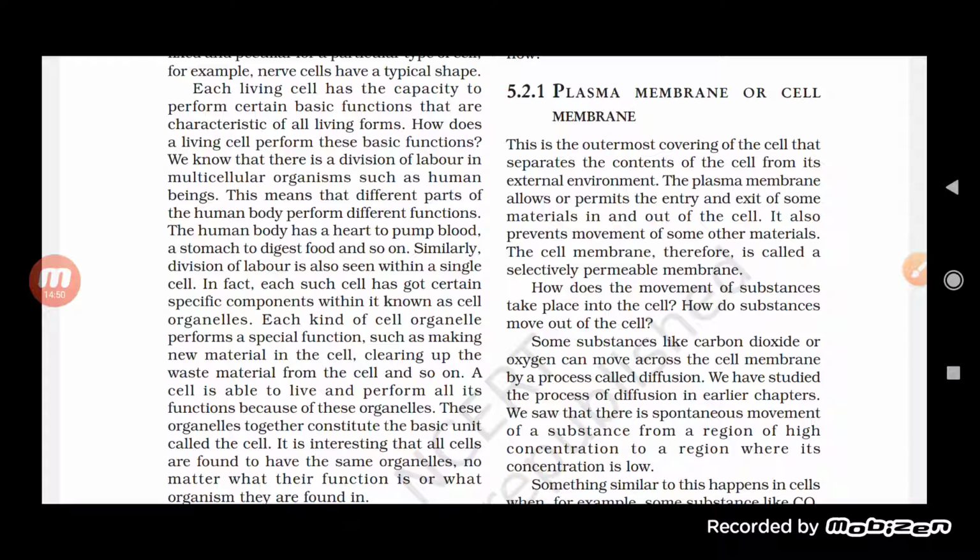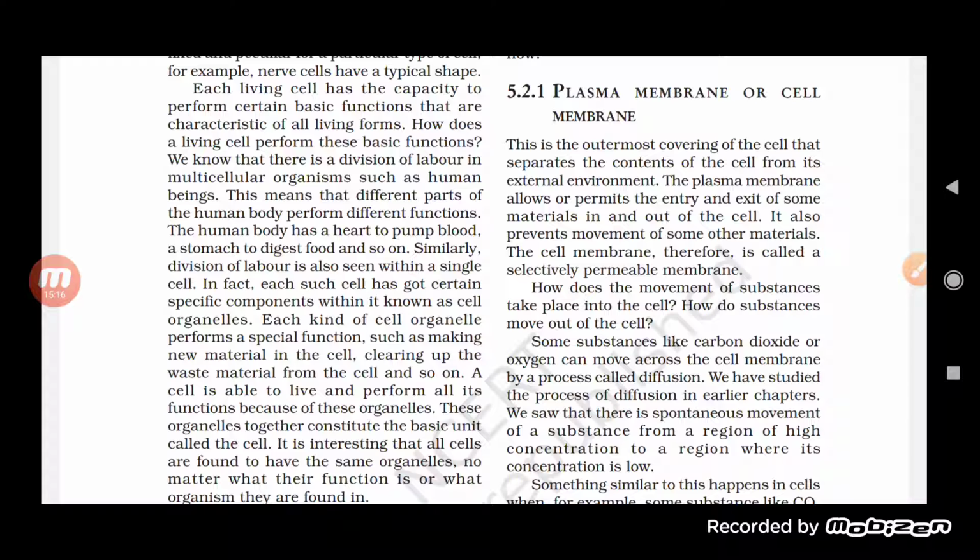When we talk about the plant cell, yes, there is a cell wall, which is the outermost, but afterwards the cell membrane is there. In case of an animal, we know that a cell membrane is there, which we also call a plasma membrane. It is the outermost covering of the cell, and this outermost covering is used to separate the content of the cell from the external environment.